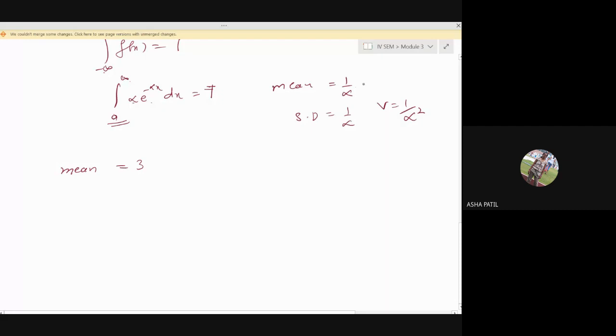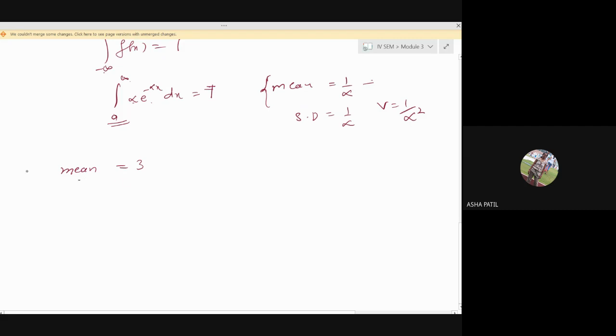I just derived the mean, because it is mentioned that derivations are not there in the syllabus. They have removed the mean and variance derivations from the syllabus. But yes, don't leave them completely. See that you know the procedure, so that if they ask, you know how to do it. So I have derived this mean. It is 1 by alpha.